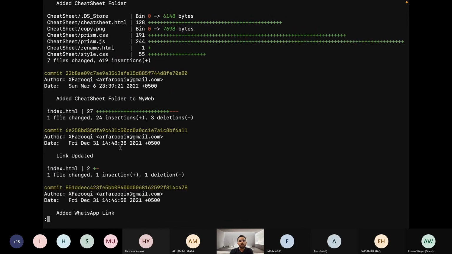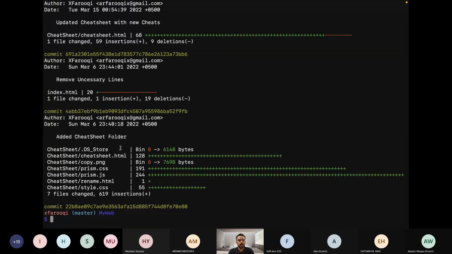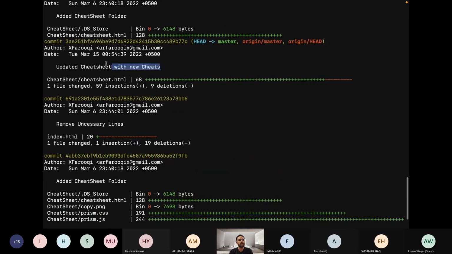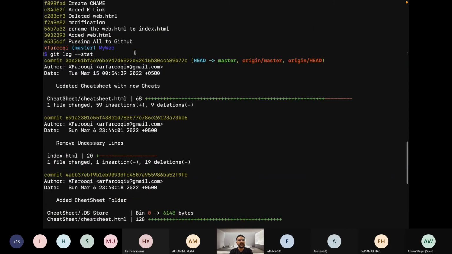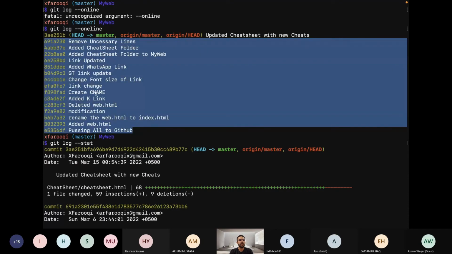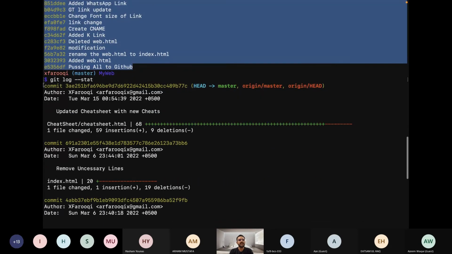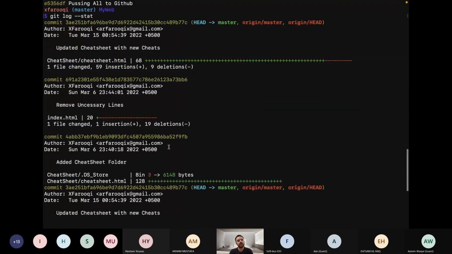So let's recap. Git log command, press Q. Git log command shows the detail of our commits: the author name, date, and commit message. Git log command shows only this much detail. Okay, and git log --oneline shows this much detail. This is the result of git log --oneline, and git log --stat will show detail about 69 insertions and 9 deletions.